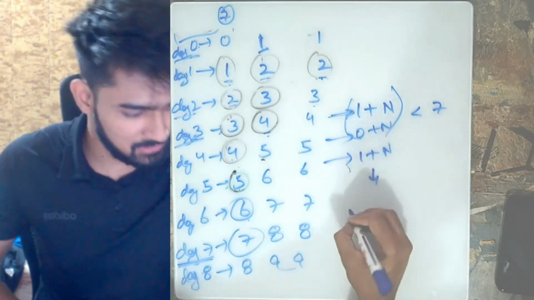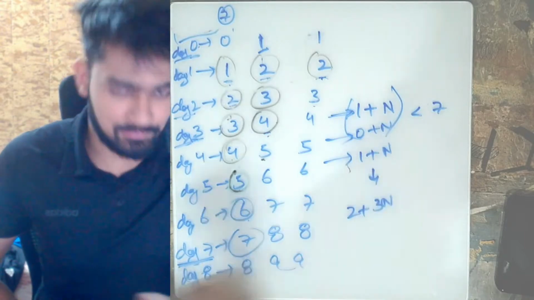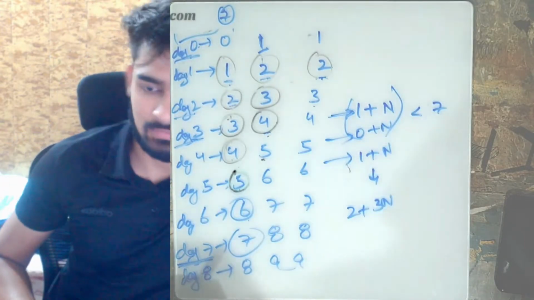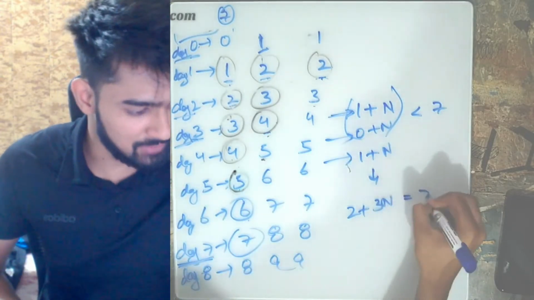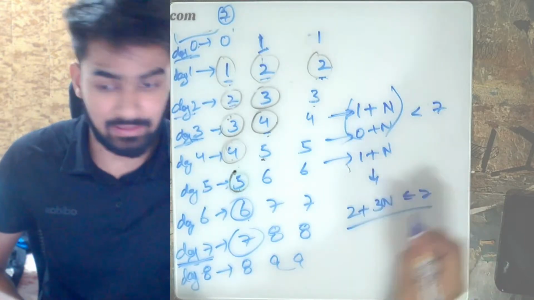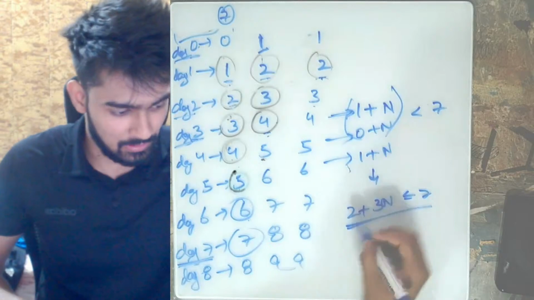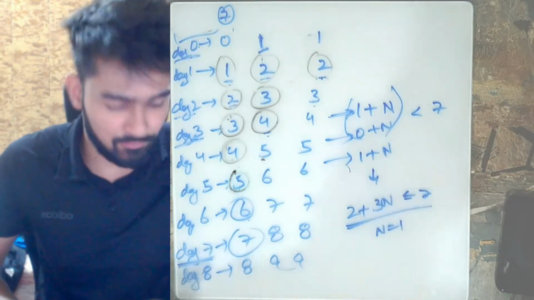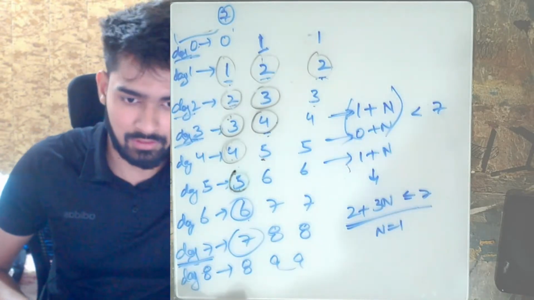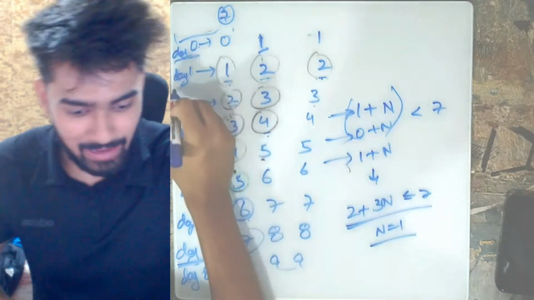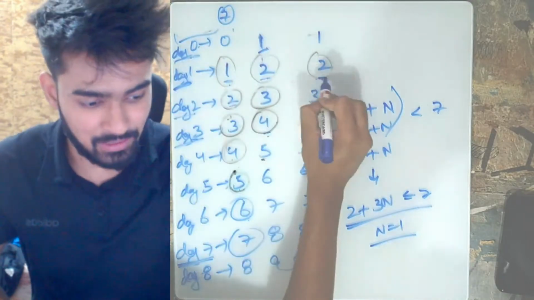This actually becomes 2 plus 3n. If this is less than or equal to 7, that means till that day we were able to buy sugar from the third shop. If you see, n here will give you 1. And at n equals 1, at day 1, we were able to buy the last packet from this shop.